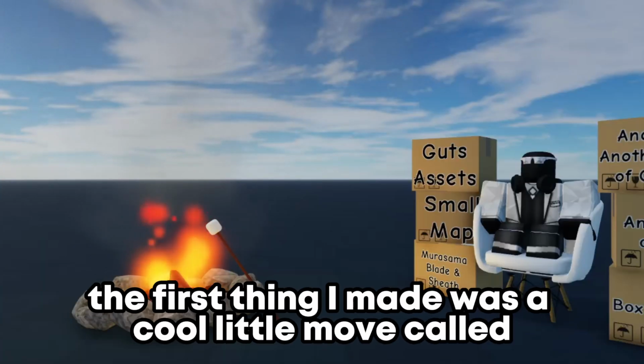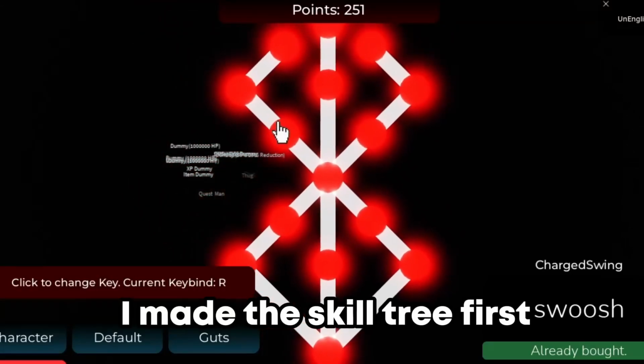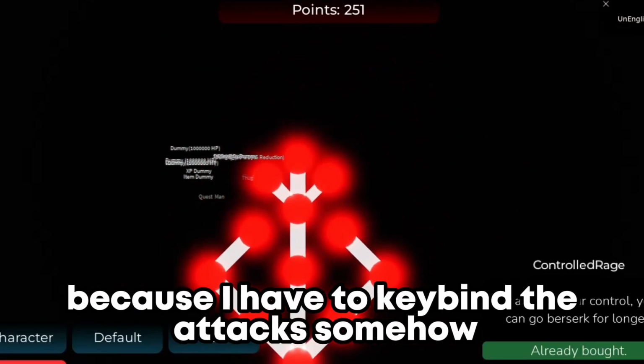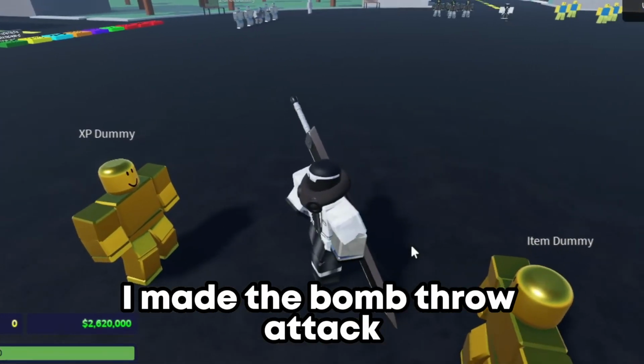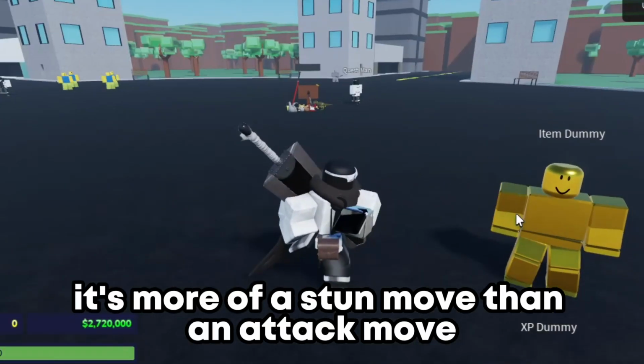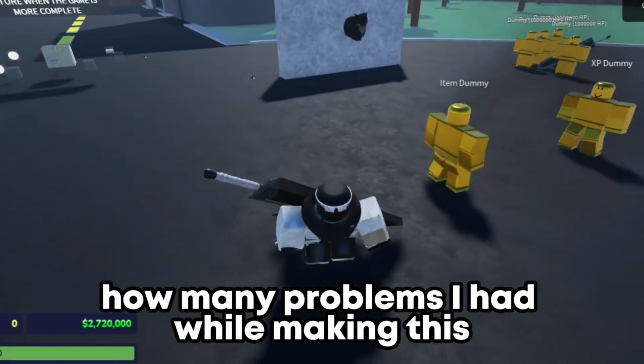Anyways, the first thing I made was a cool little move called Bomb. Actually, I made the skill tree first. And I had to make it first because I have to keep buying the attacks somehow. After that, I made the bomb throw attack, which is kinda weak, but it's really cool. It's more of a stun move than an attack move. Just don't ask how many problems I had while making this.